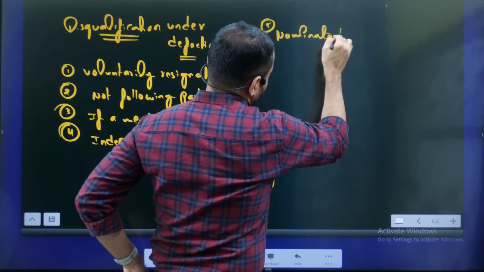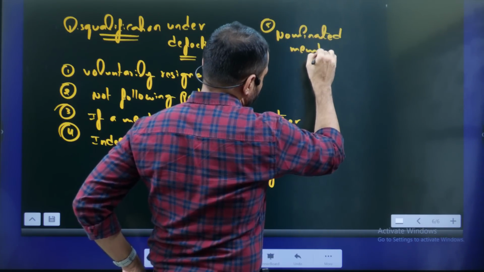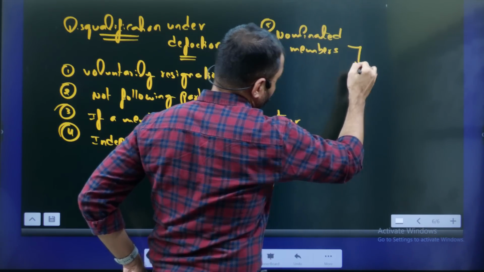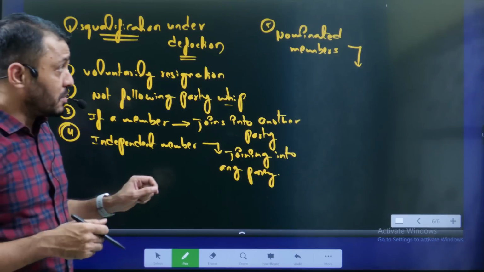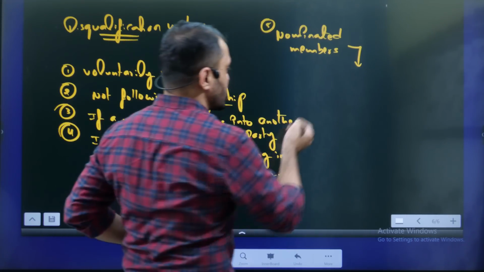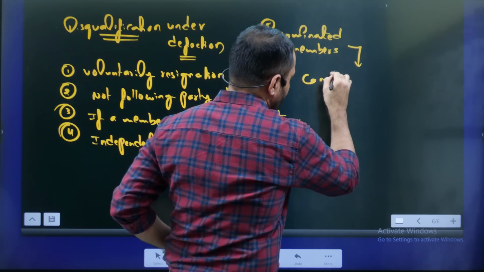You know the students, we have nominated members in the Rajya Sabha, 12 members. Previously, we used to have Anglo-Indian nominated members in Lok Sabha. We discontinued that with the 104th Constitution Amendment Act. Nominated members can join in any political party,